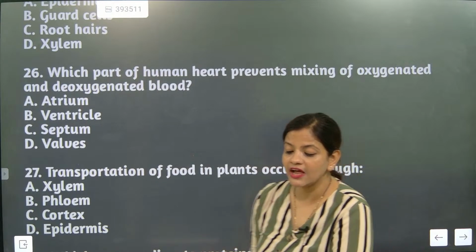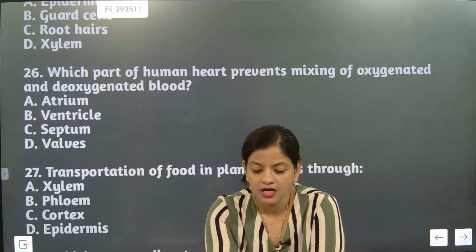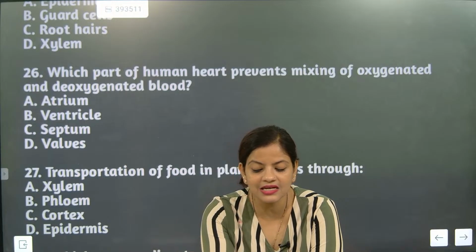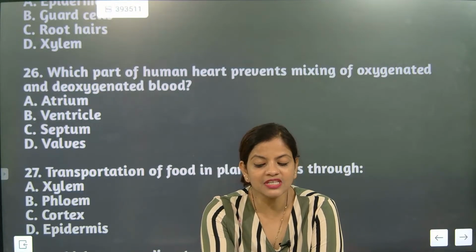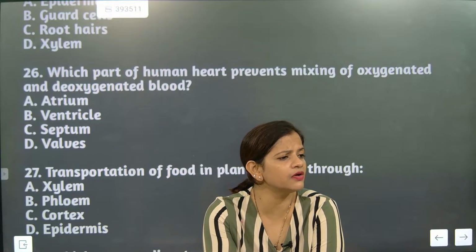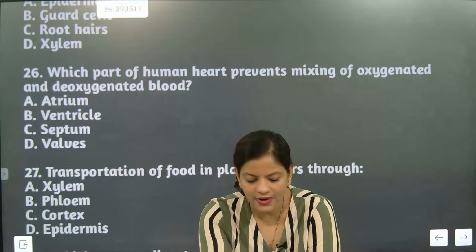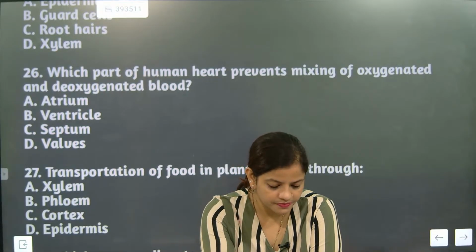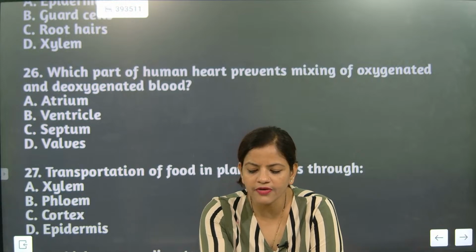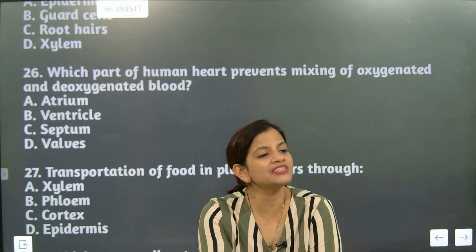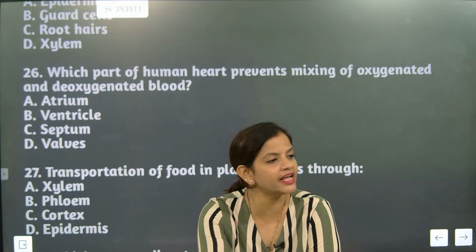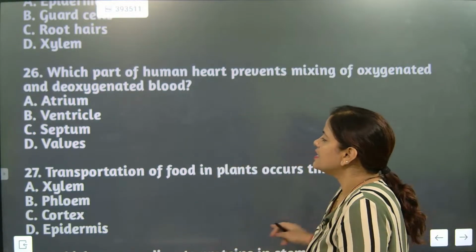Septum separates the left and the right part of the heart. So the answer is C. Atrium is upper section, ventricle is lower section. Valves are very tiny, button size openings. I hope you might have understood. Little confused? No need for confusion. The correct answer here is septum. Septum is the separation of the left side and the right part of the heart by the wall. That wall is considered as septum.